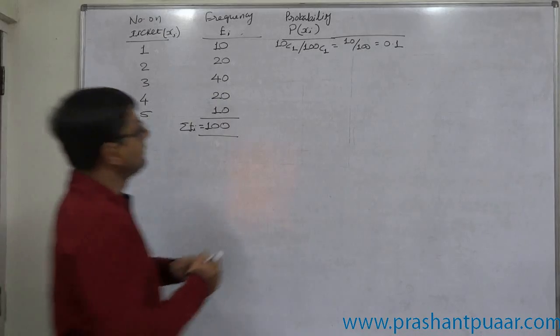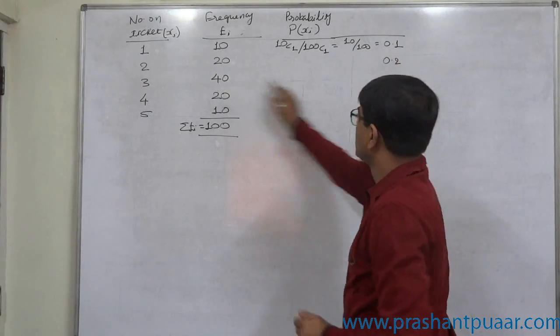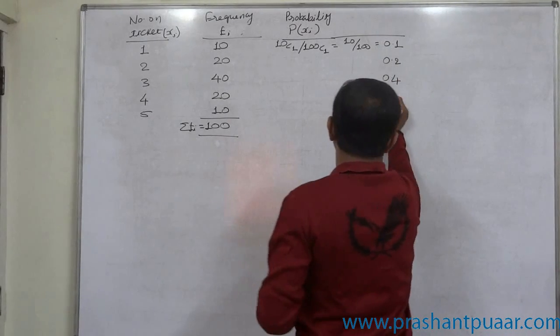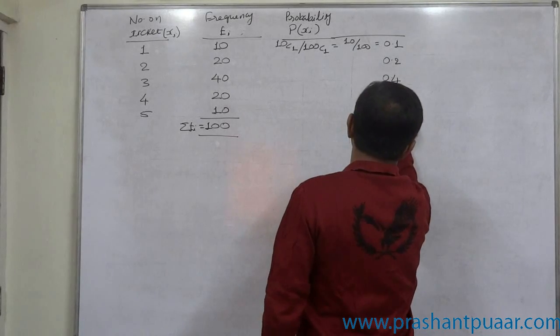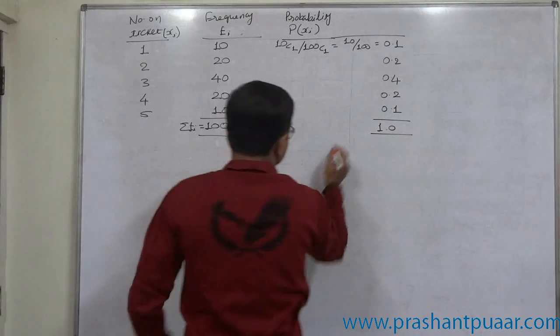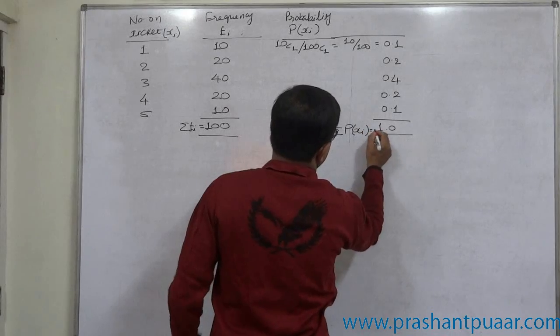In the same way, now the probability of getting 2 will be 0.2, probability of getting 3 will be 0.4, probability of getting 4 will be 0.2, and probability of getting 5 will be 0.1, and ultimately the total comes to 1.